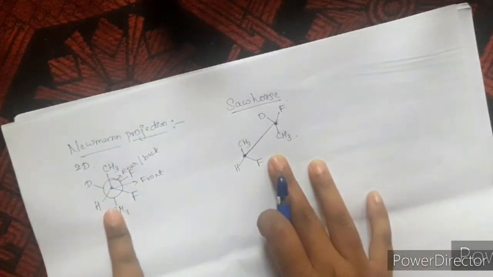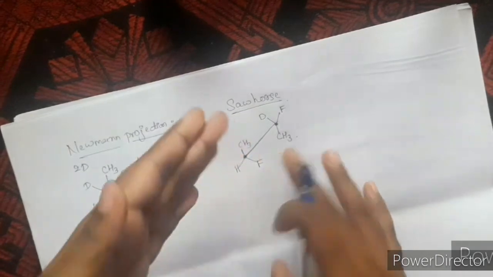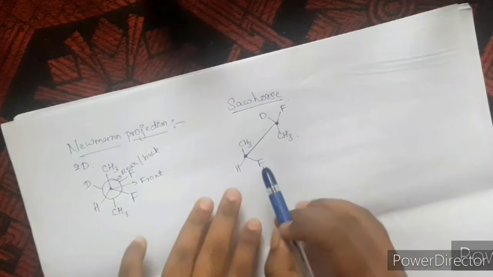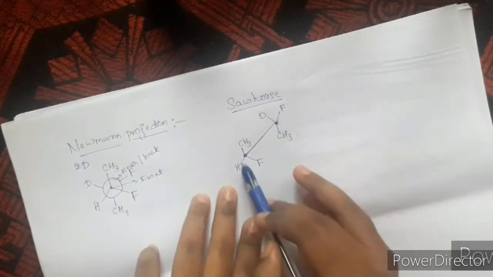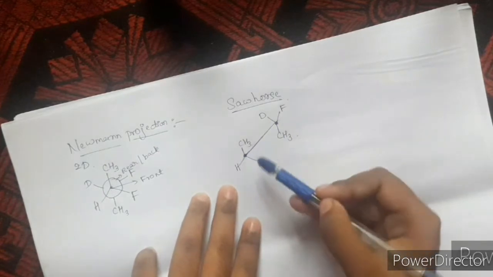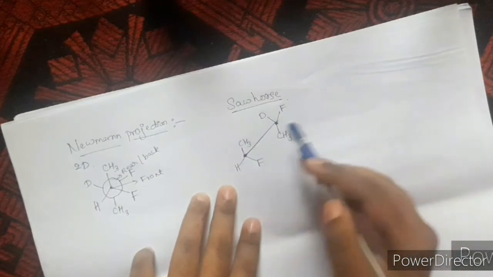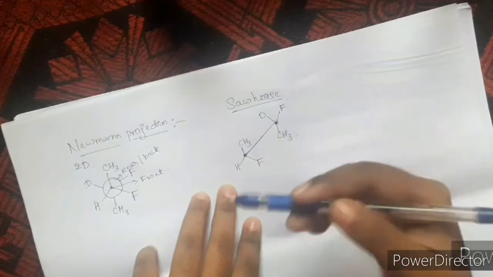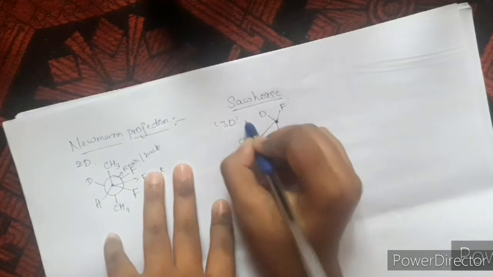Here in case of Newman, what we have observed is the front view. Just in front the molecule is observed. In this case, it is a side view. Upon side view, we will observe the molecule. So here the key carbon atoms are joined through a diagonal line, and the other atoms are attached with small lines. One is above the plane and two below the plane, and in this case two above, one is below. So the diagonal line will be on the plane and other atoms will be above and below the plane. Hence this is a three-dimensional representation.